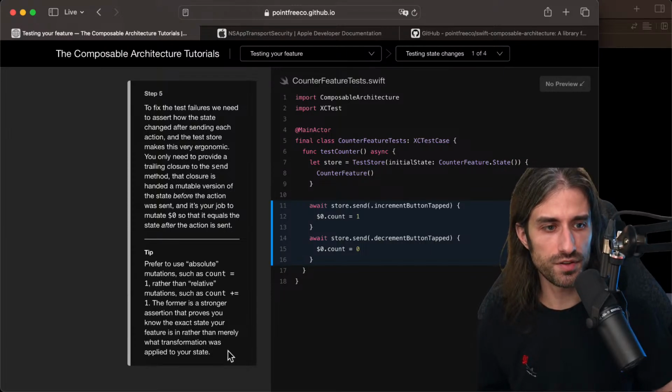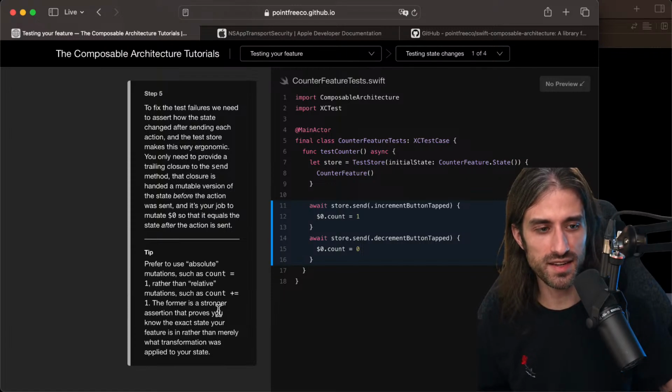Because if you do count plus equal 1, what you are asserting is that you have successfully duplicated the implementation that you have in the feature. And when you do equal 1, you are asserting that the implementation in the feature, given this action and initial state, does produce this result.